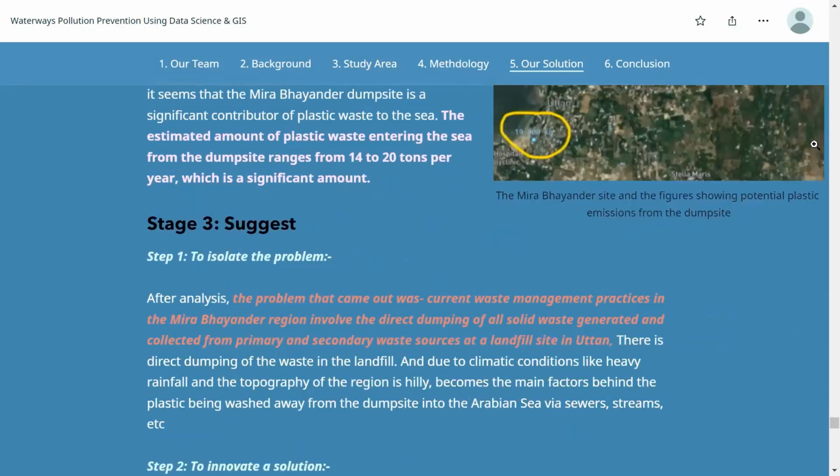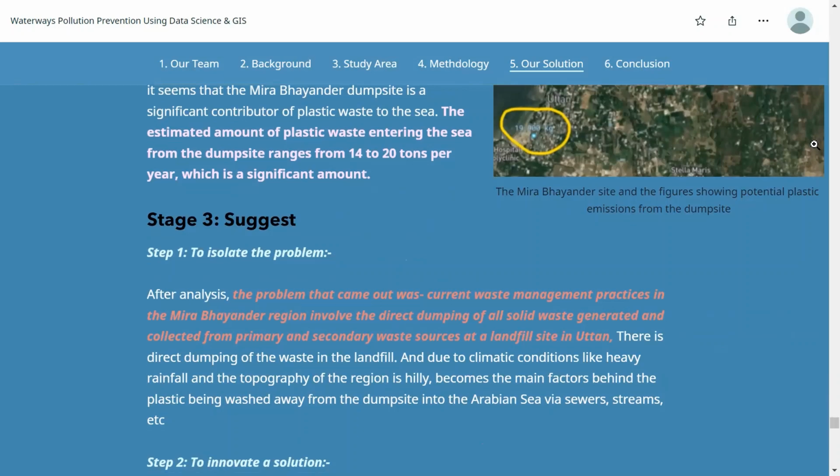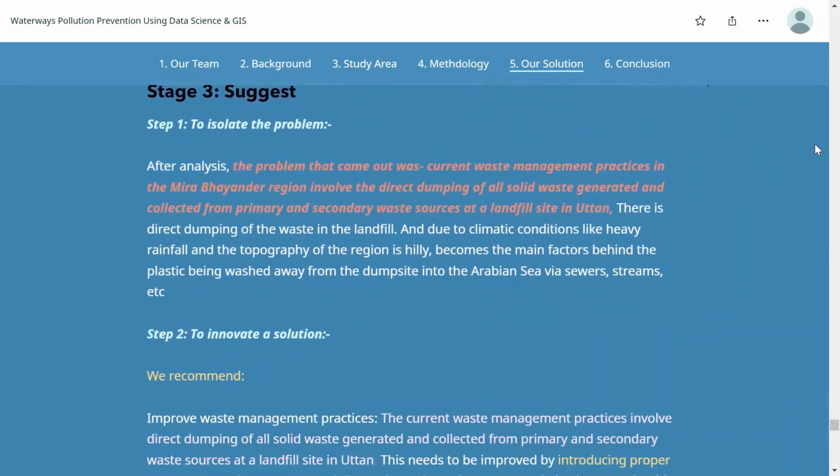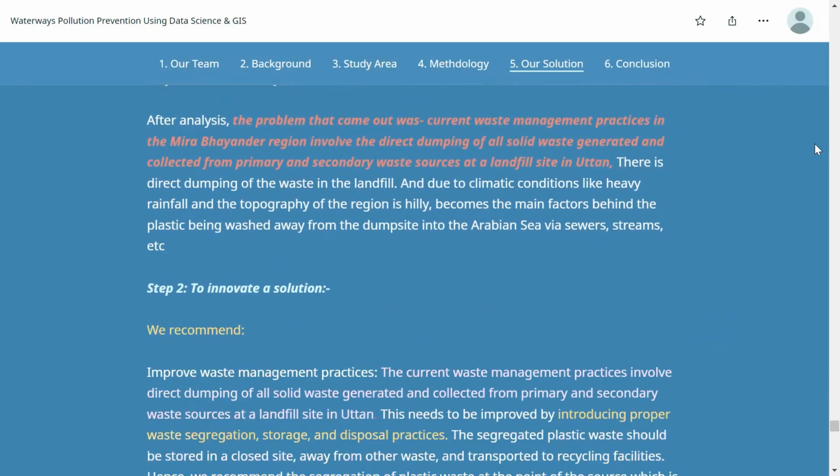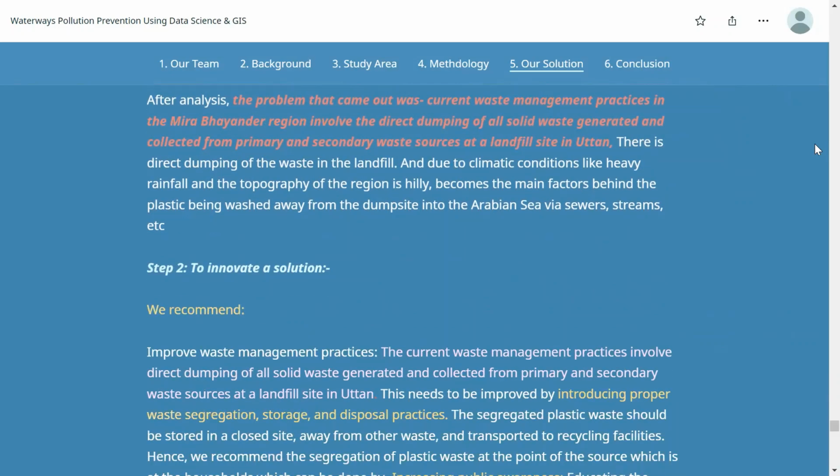Then how to solve this problem? We identify that the problem is that Myanmar has waste management practices that are mainly landfill. Therefore, we suggest that we should segregate the plastics at source. To do this, we recommend we should collect the dumping of plastics in a closed site.